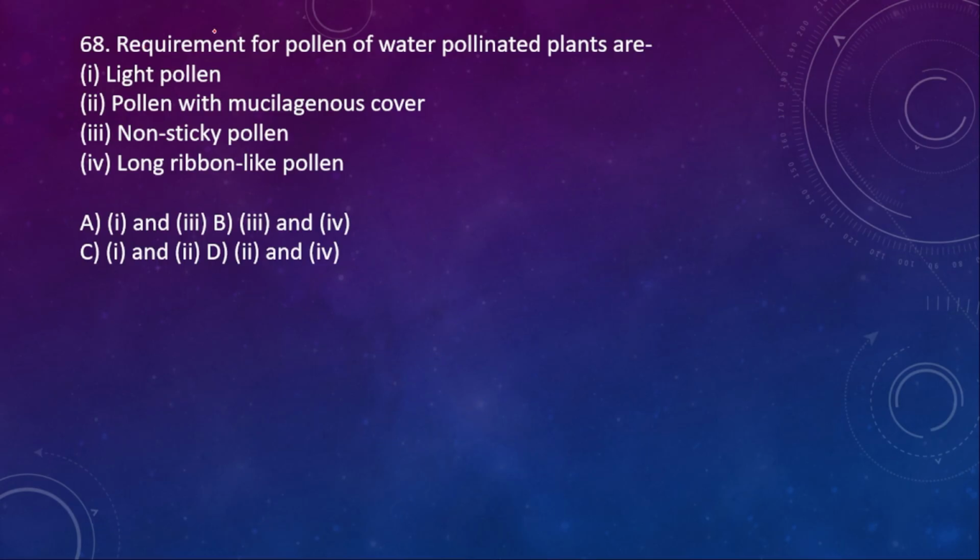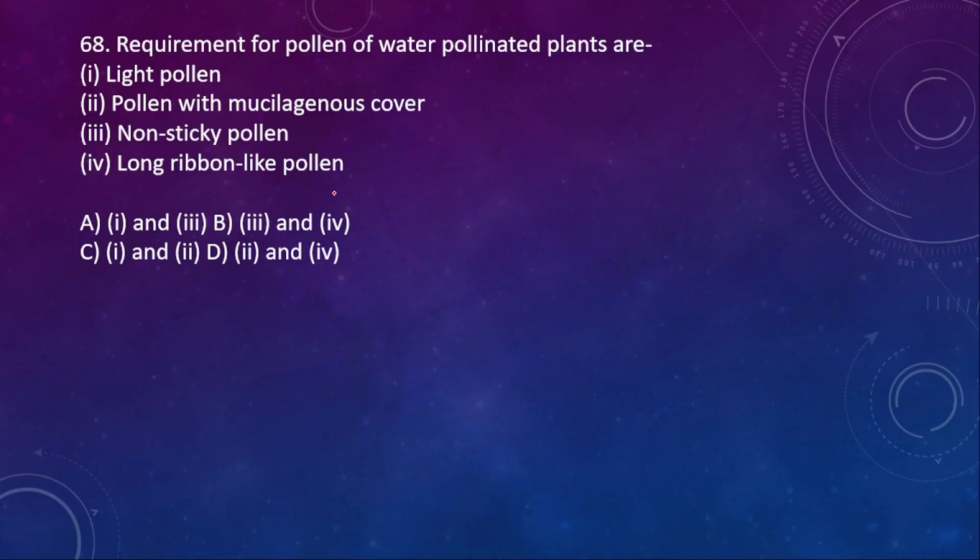68th one. Requirements for pollen of water pollinated plants: 1, light pollen; 2, pollen with mucilaginous cover; 3, non-sticky pollen; 4, long ribbon-like pollen.